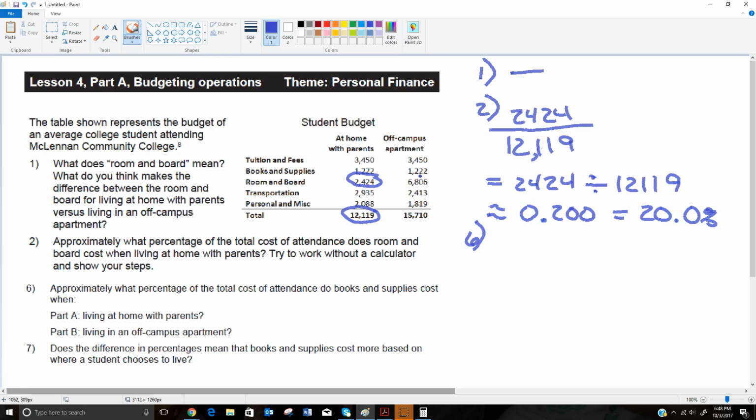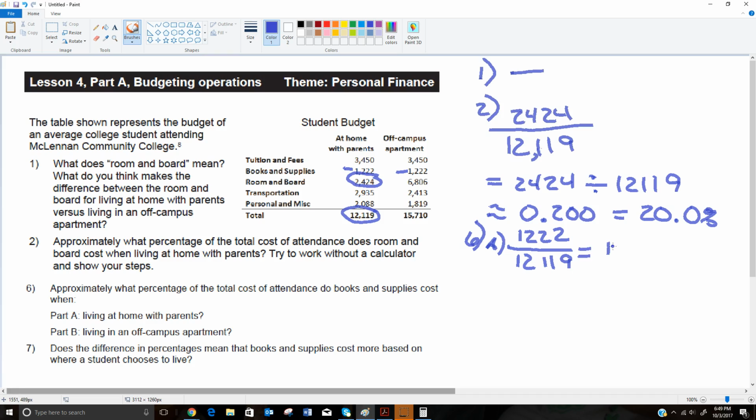Number 6 asks, approximately what percentage of the total cost of attendance do books and supplies cost for each of the two scenarios? So we have books and supplies, which would be this number, out of the total. For the first group of students that live at home with their parents, their average cost of books and supplies is $1,222, and that's out of their total $12,119. Now I could tell this is going to be pretty close to 10% because this is pretty close to 12,000 and this is pretty close to 1,200.